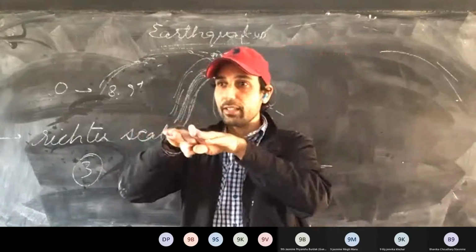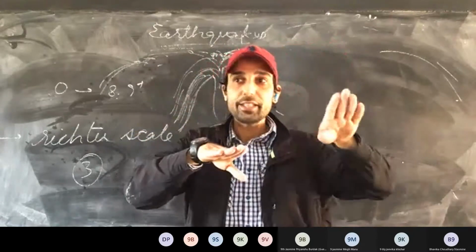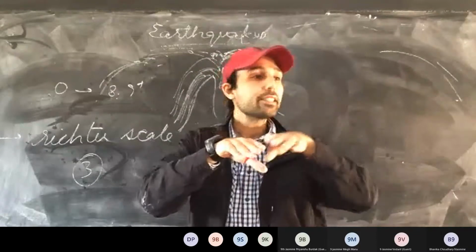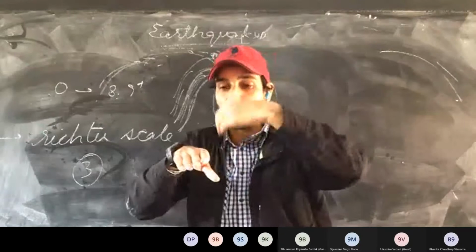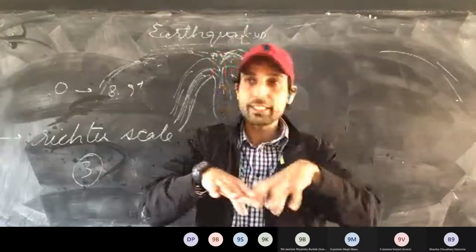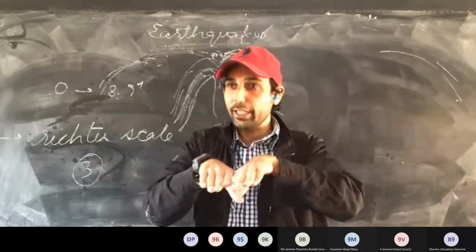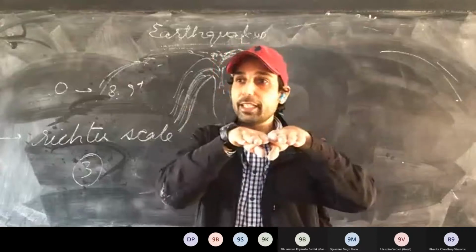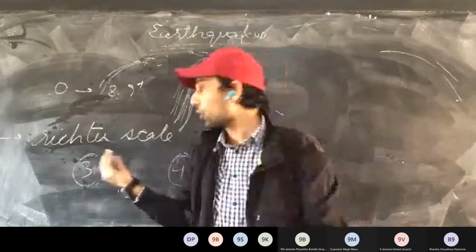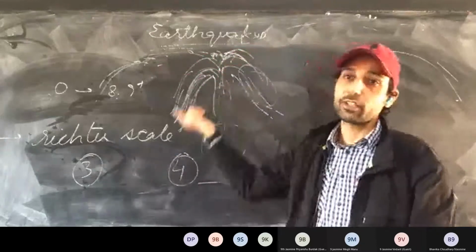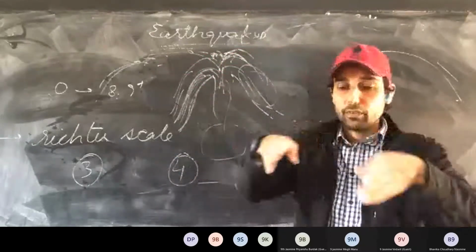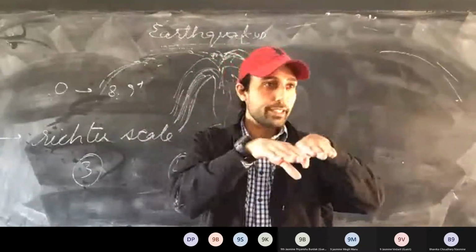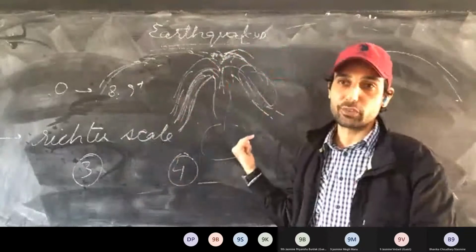Here the boundaries interact: the Pacific Ocean plate and the American plates, South America, those plates interact. That's how the mountains have been formed there as well. These are the points where volcanic activities have taken place, and these are also the locations where earthquakes take place. Wherever these plates interact, earthquakes take place. So 80% of the earthquakes take place in this ring of fire, at the boundaries where these plates interact.